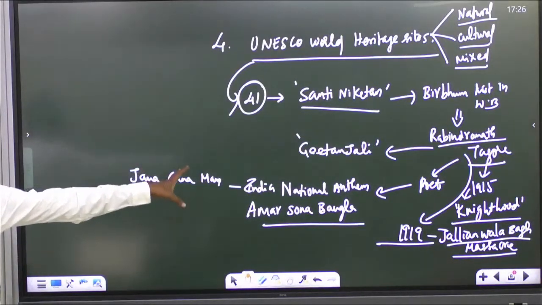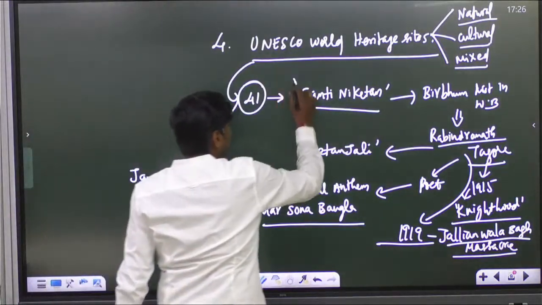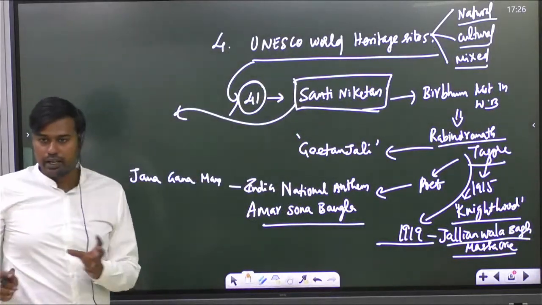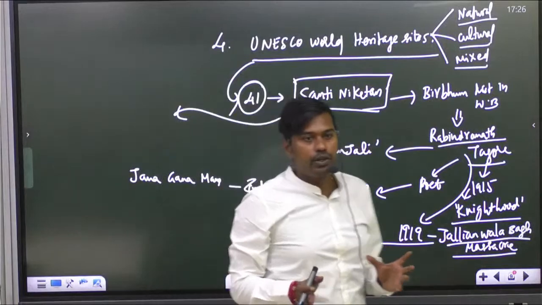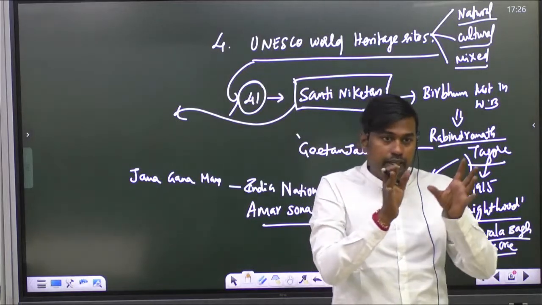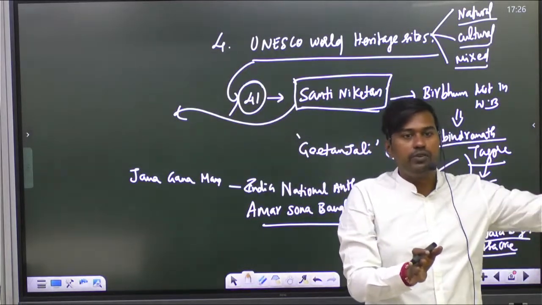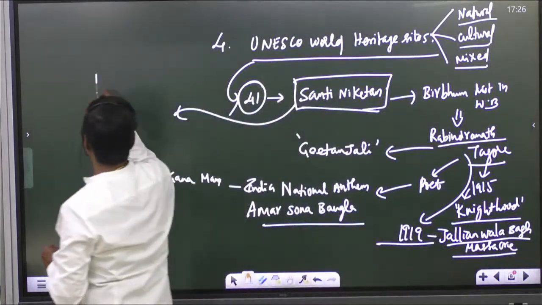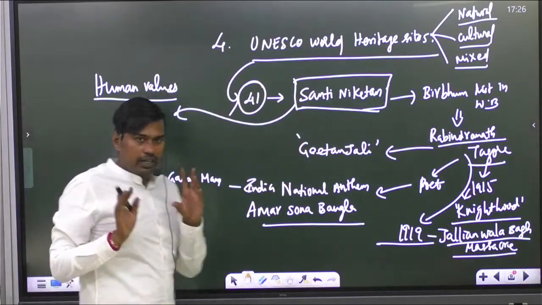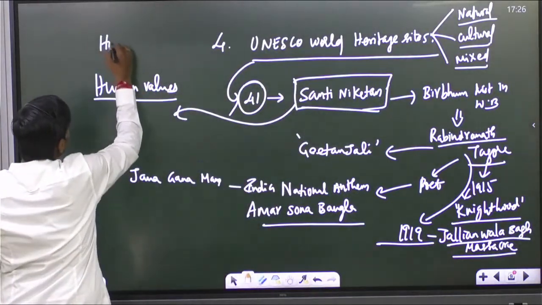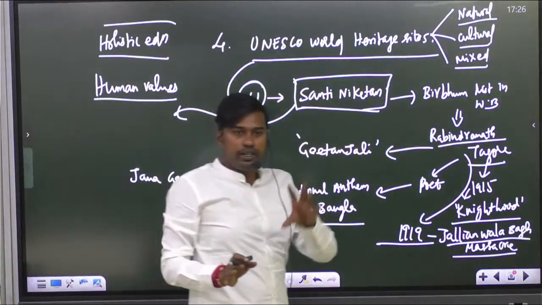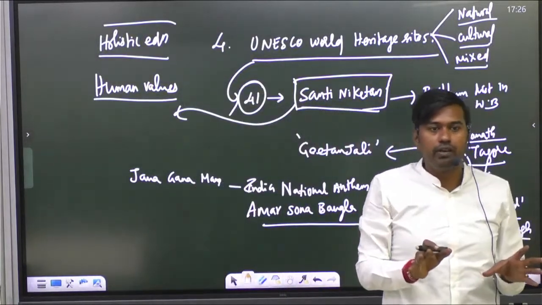The 41st is Shanti Niketan. The most important concept in Shanti Niketan is living in harmony with nature. I have discussed this in the GS paper 1 discussion also. Rabindranath Tagore, while opening the school, said education should be conducted in an open air environment, in harmony with nature, and should give priority to human values. He talked about a concept called holistic education. What is holistic education? Education should develop intellectual, mental and emotional abilities, all components.